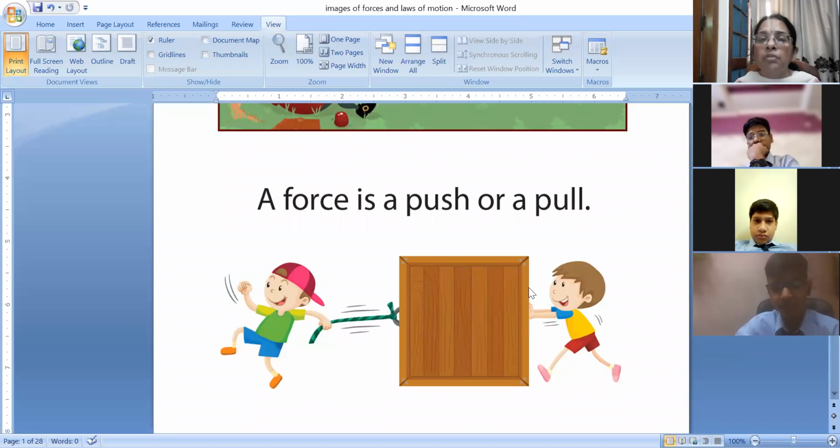Now you can see in this figure, children, that there is a box and two boys. One is pushing and another is pulling the box. The boy who is applying a force on it, he is pushing it, that is a force. And the boy who is pulling it with the thread, that is also a force. So what do we say force is? It is an external effort which is being applied on the object to change its position.